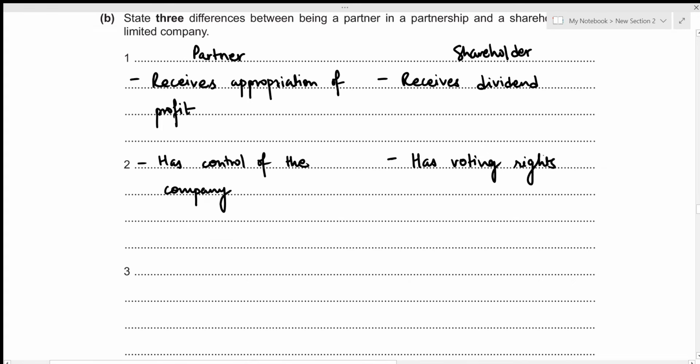Alright, lastly, in case of a partnership, death of a partner causes legal end of the partnership, whereas in a limited company, death of a shareholder does not affect the legal existence of the company. Let's write it down.